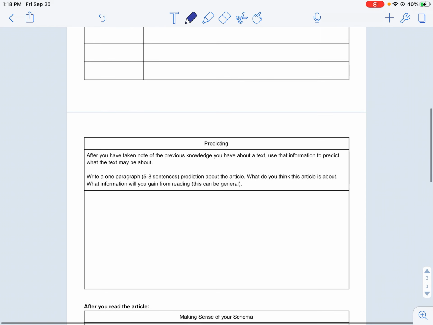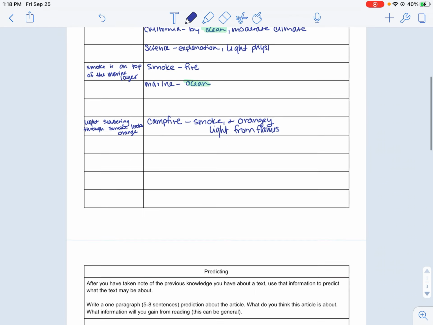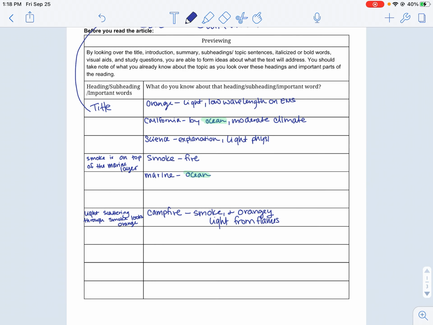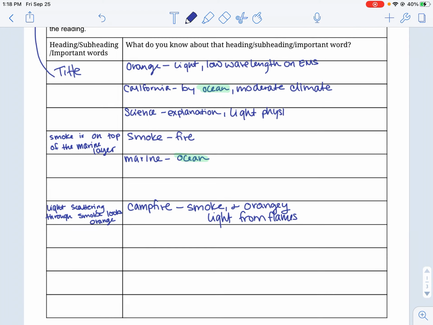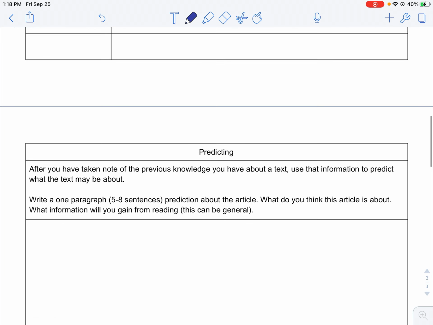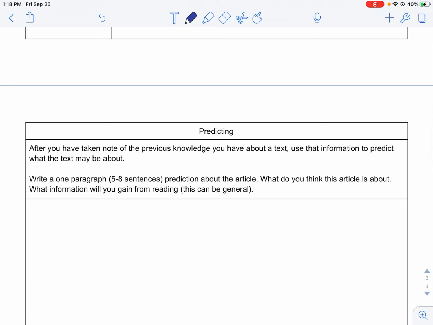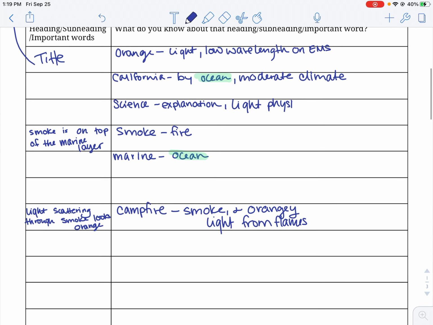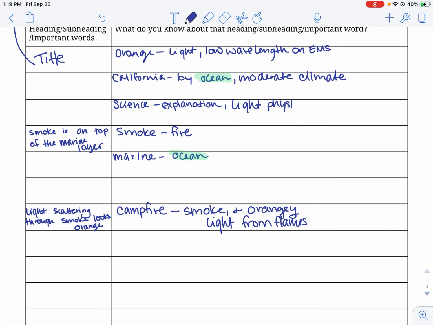Then I would look over at predicting. So now I've noticed the headings and the subheadings, and I've got an idea of the things that come to mind for me when I'm looking at this. And so I'm going to predict in 5 to 8 sentences what I think this article might be about. Okay. So looking back up at what came to mind for me, I think it has something to do with the ocean and something to do with some light and some smoke.